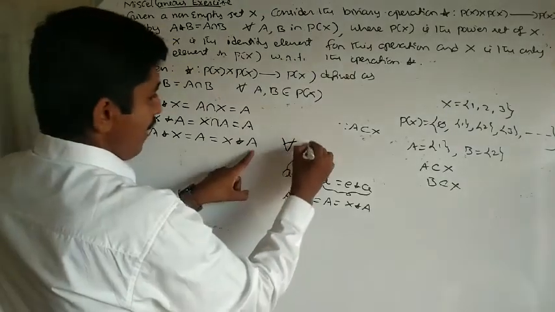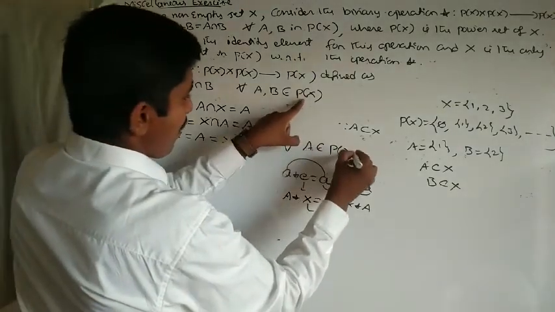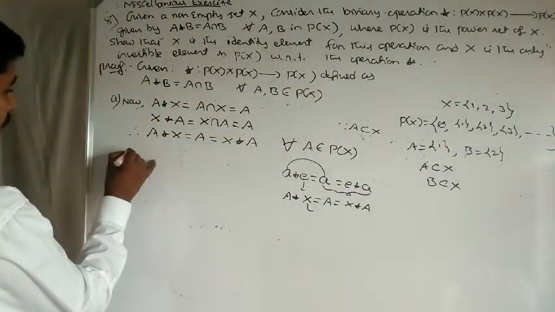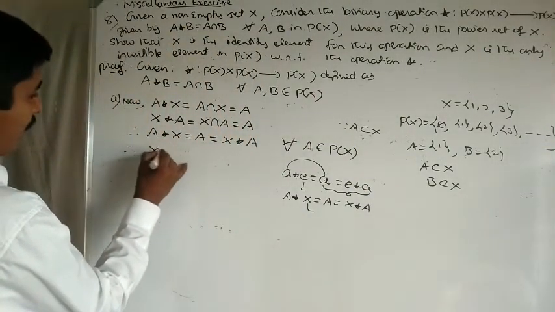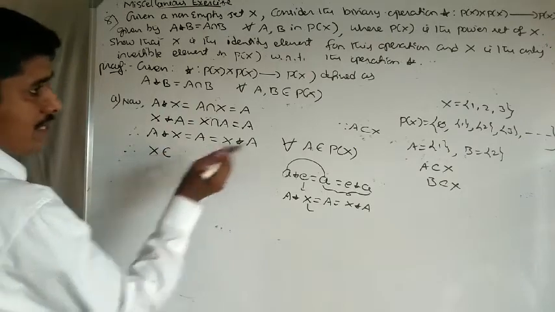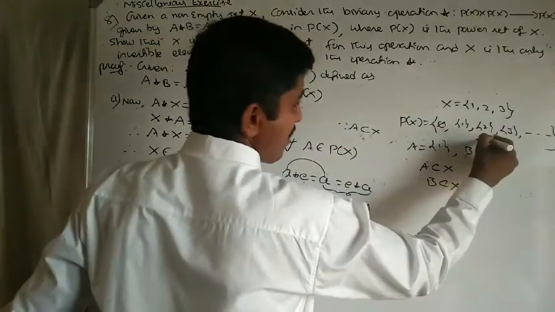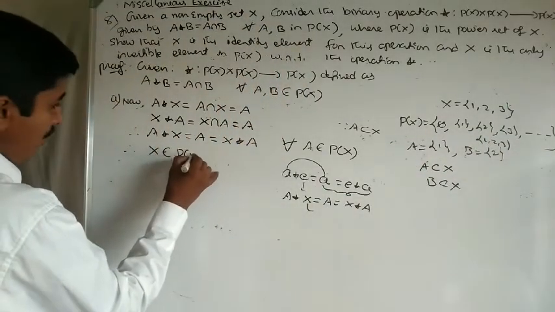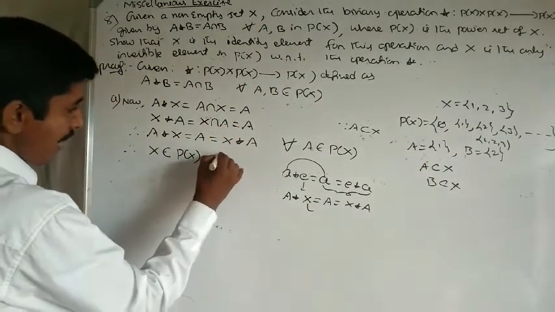This holds for all A belongs to P of X. Therefore, we say that X also belongs to P of X; it contains also X, where X means set 1, 2, 3. Got it. X belongs to P of X and is the identity element.